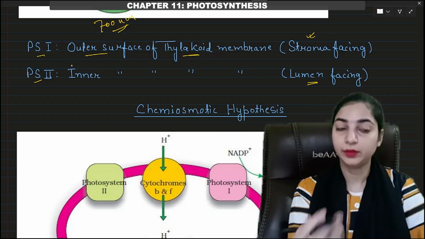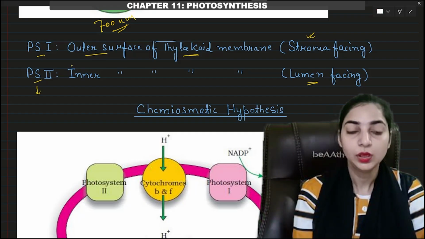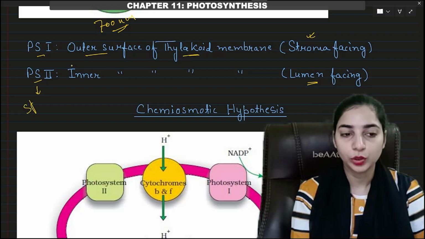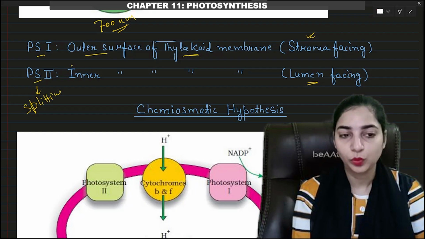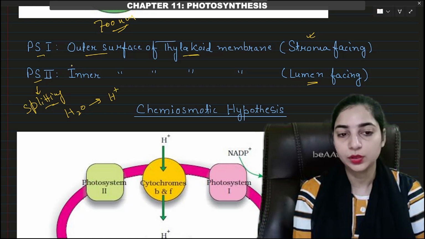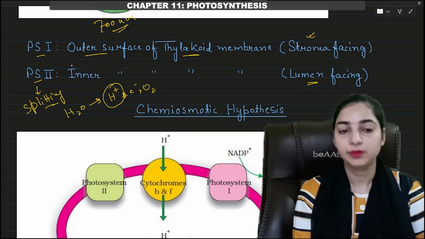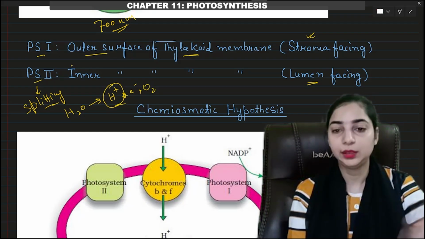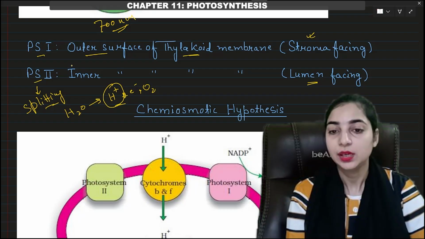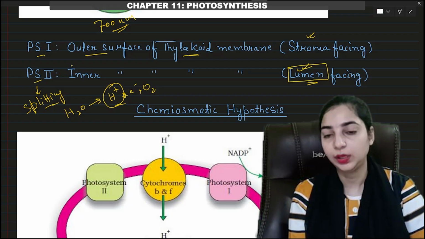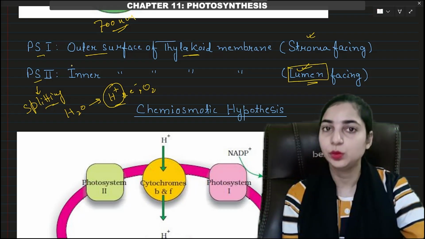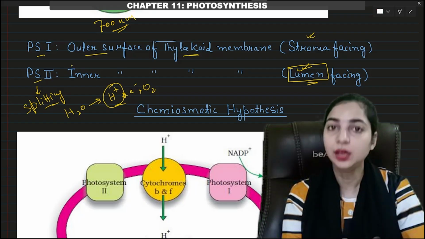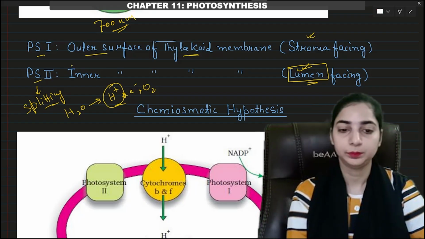So here let's recall one more fact. We know that with the photosystem 2, splitting of water is associated. So water will split here. It will result in the formation of protons, electrons and oxygen. Now these protons, where will they get accumulated? They will get accumulated in the lumen of the thylakoid, because photosystem 2 is facing the lumen of the thylakoid. That is why the protons released during the splitting of water will get accumulated in the lumen of the thylakoid. Got it?